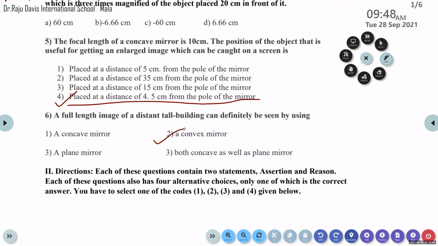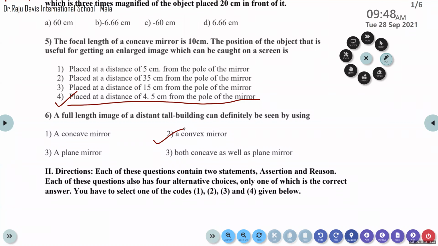Most of the students are confused with the plane mirror. Why? We can use the plane mirror also, as well as the convex mirror. The plane mirror also produces a virtual and direct image, but we cannot use a plane mirror in order to see a full-length image of a distant tall building, because a plane mirror does not produce a wider field of view.